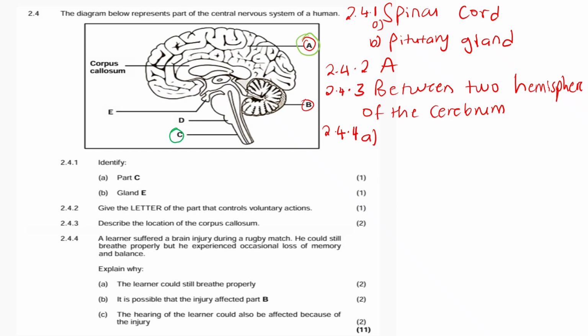It controls the breath, and it was not injured. If it was not injured, the learner could still breathe properly.